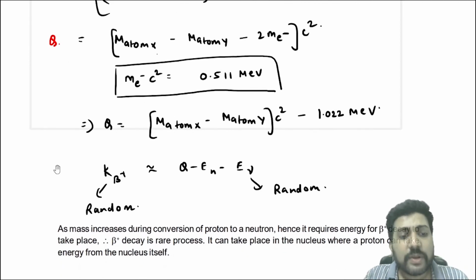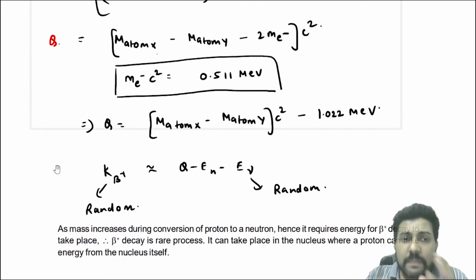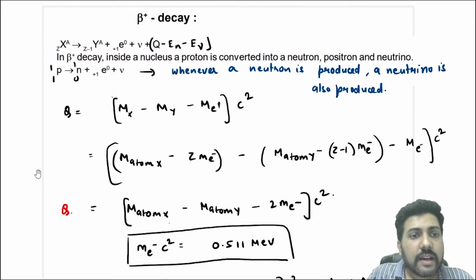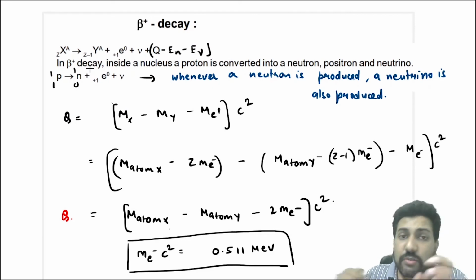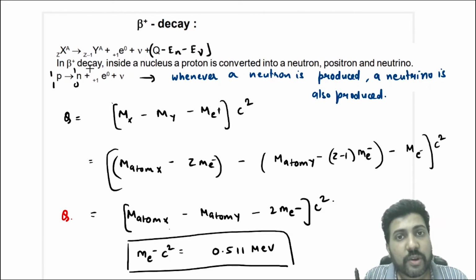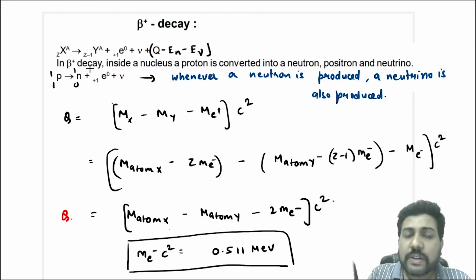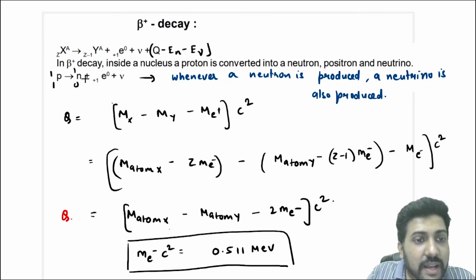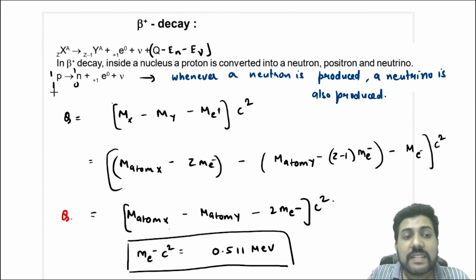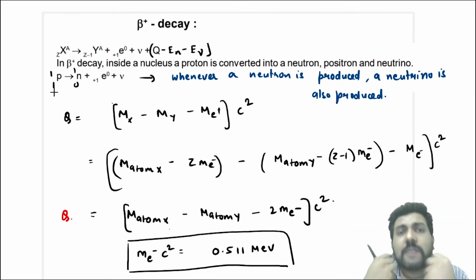Now there is one more important thing about beta plus decay. In a beta plus decay, we have seen that the proton gets converted to a neutron. Now you know that a neutron has more mass compared to a proton. In a nuclear reaction, mass should decrease, and when the mass decreases, energy is released. But here the mass is increasing in the proton to neutron conversion. If mass is increasing, that means energy is required. So in a beta plus decay, the energy has to be first acquired by the nucleus.